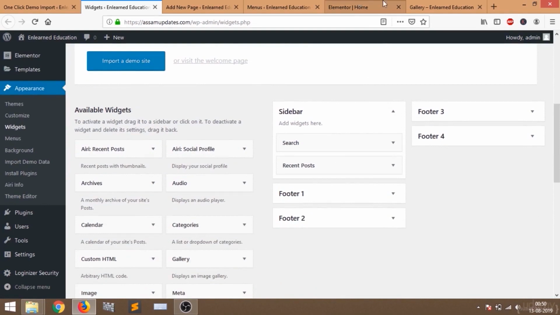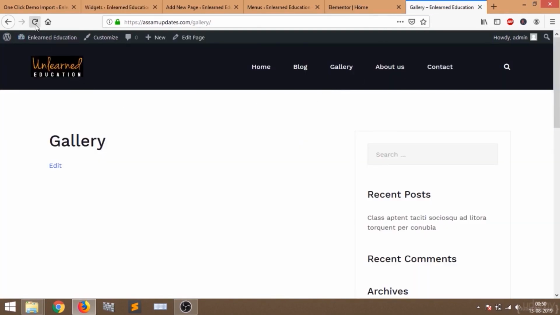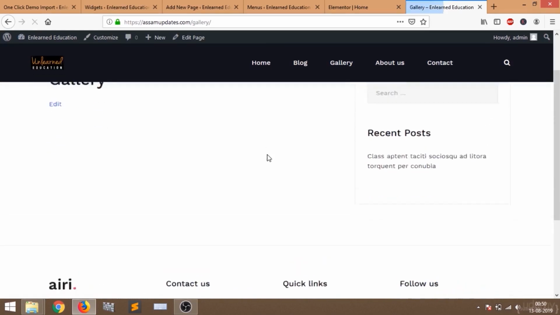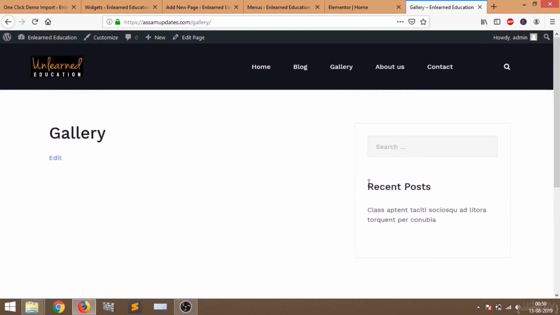And here, if you come back to the gallery and refresh the page, or go to any page to see the sidebar, you can now see the search bar is here and the recent post option is here. This is the recent post, which means I have kept only one post. I have deleted all the other posts and kept only this one, which I did not delete.